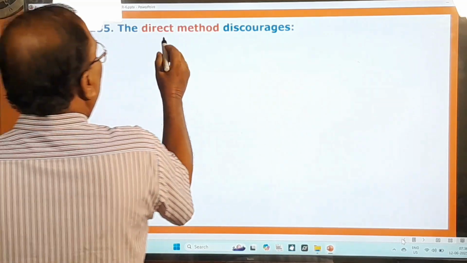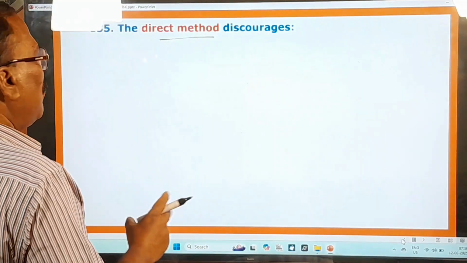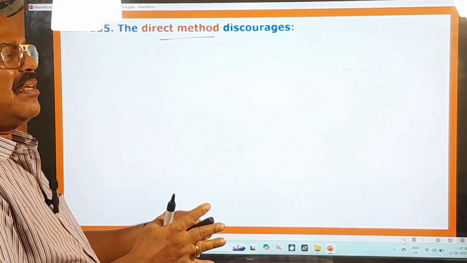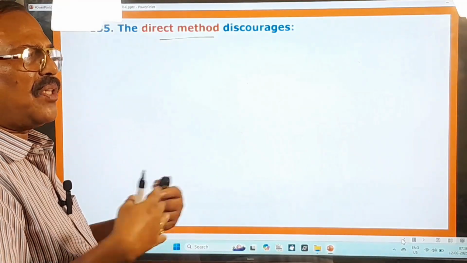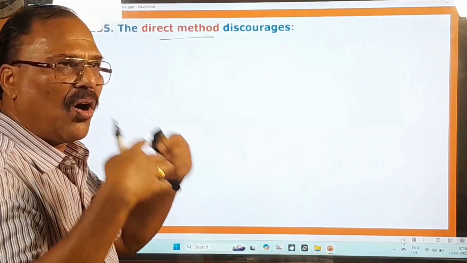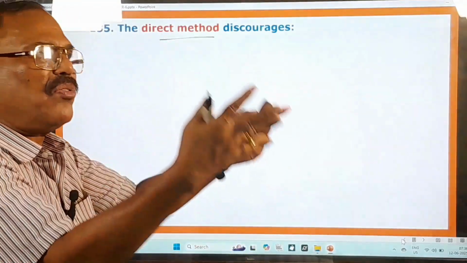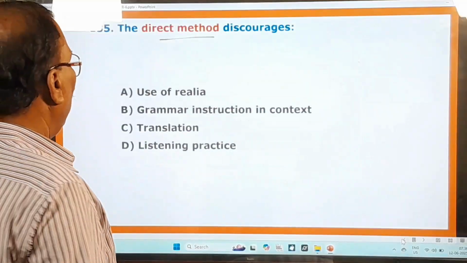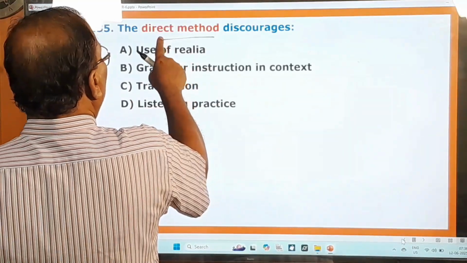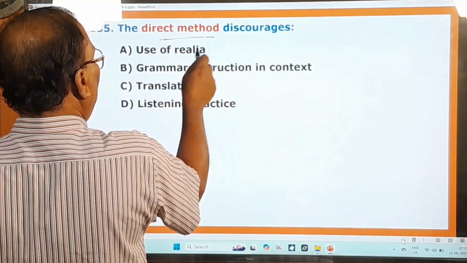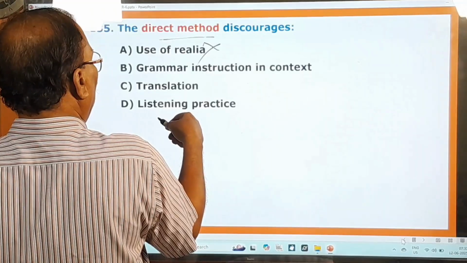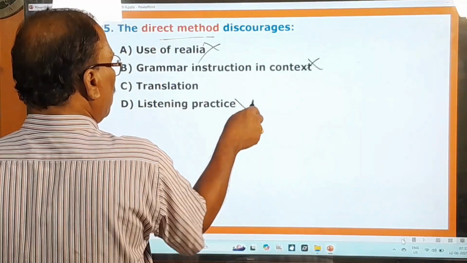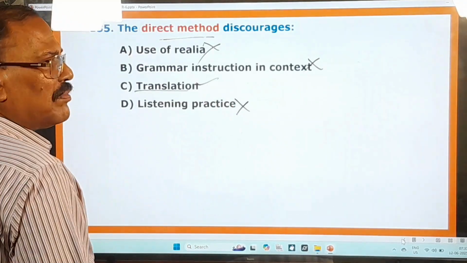135th question. The direct method discourages... You know about the direct method. Direct method means teaching the second language, that is the target language, in the target language itself. Okay, and use of the direct method discourages what? Use of realia, no. Grammar instruction in context, no. Listening practice, no. But only translation.